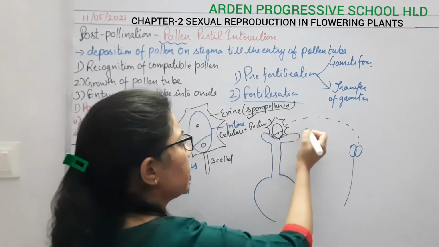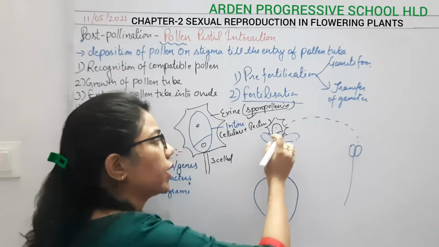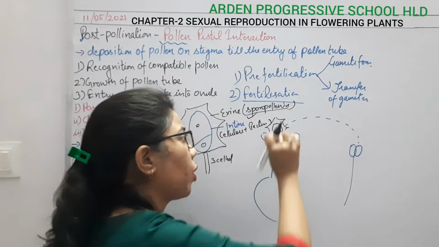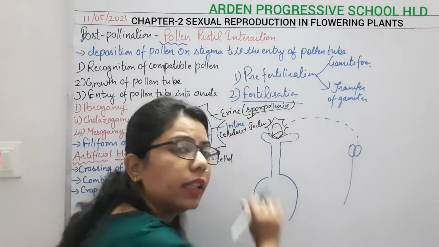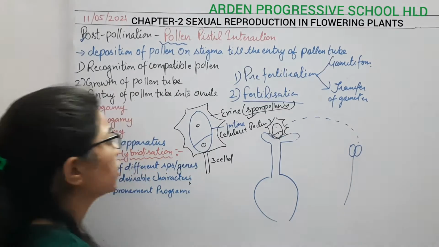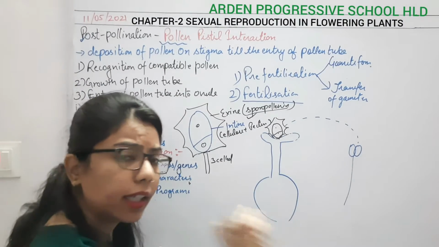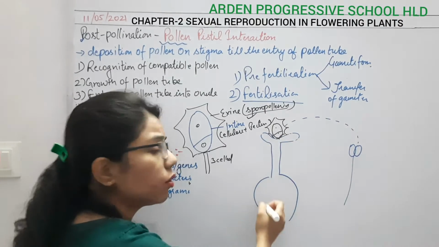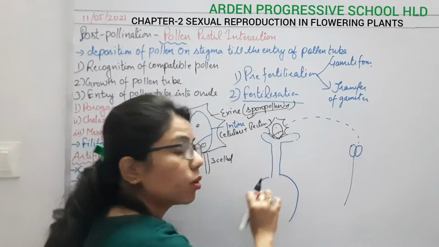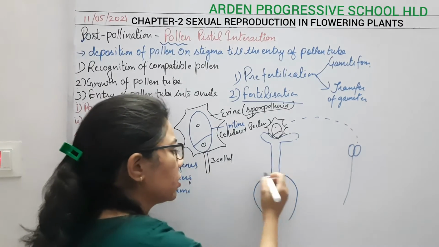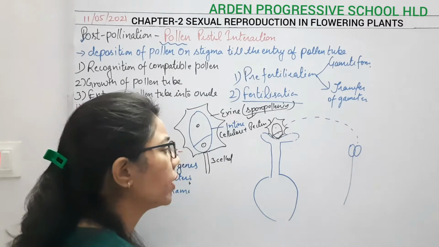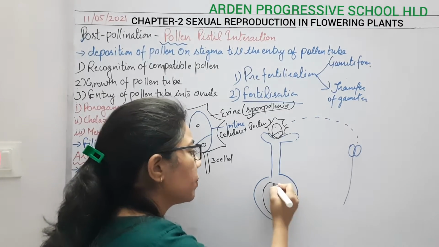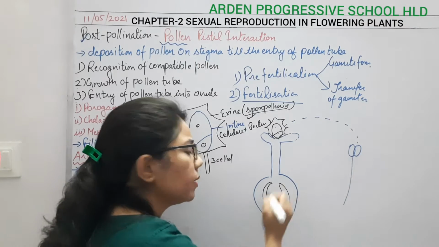So here, as the pollen reaches the stigma, it will get germinated, when there is proper interaction between the pollen grain and the stigma. Right? So here you will understand the events that happen from pollen germination till it reaches where? It will reach the embryo sac in the ovule. This outer part is the ovary, and inner to this ovary the ovule is present.